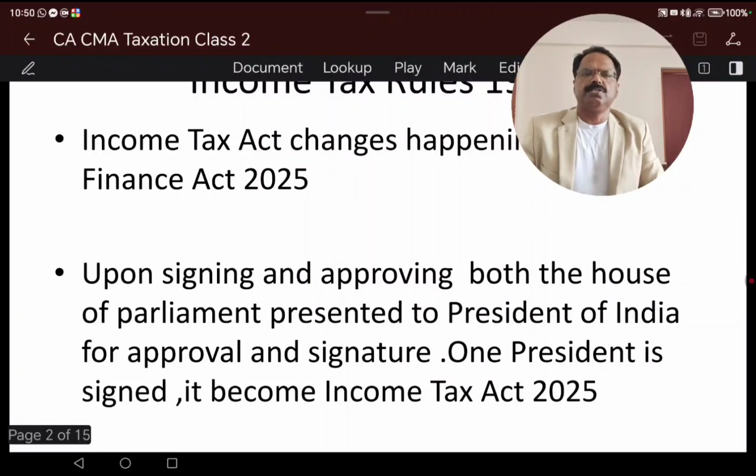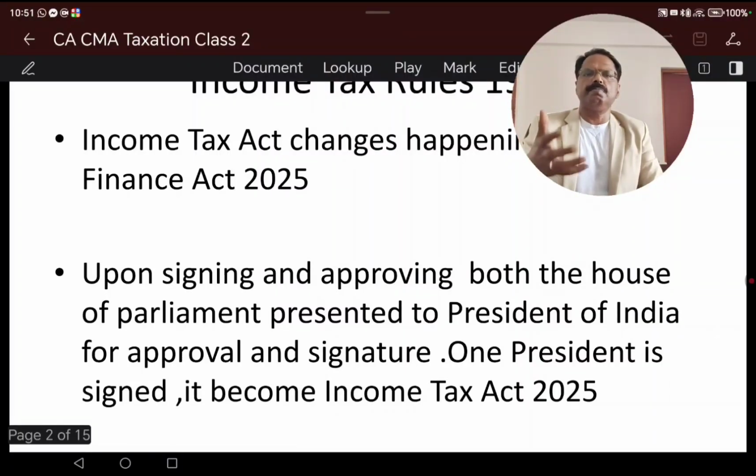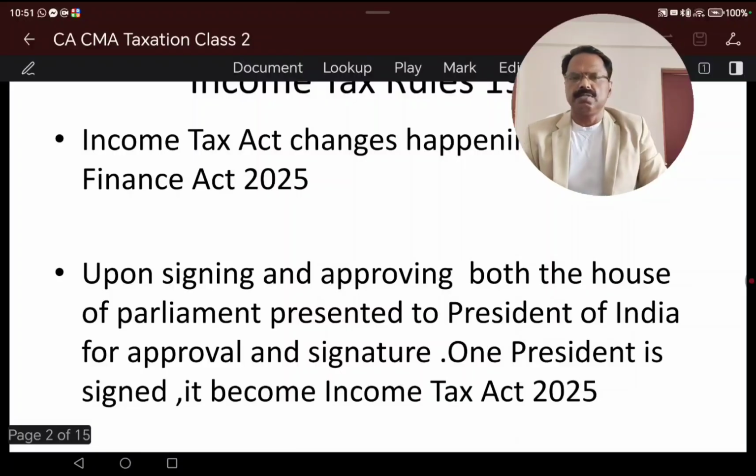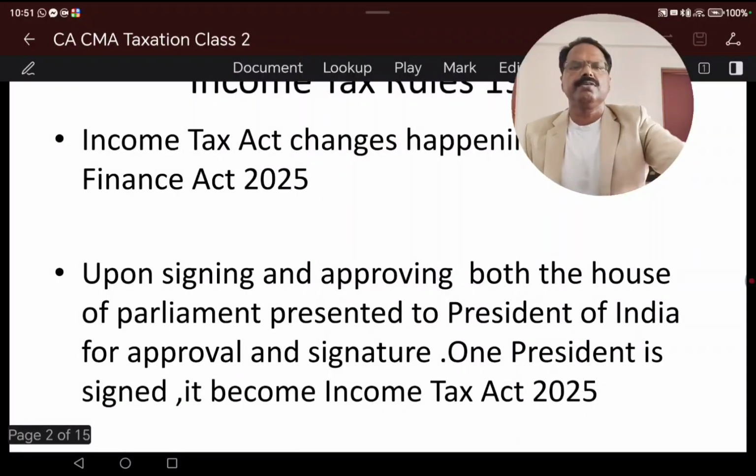For example, on 1st February 2025, the Finance Minister submitted the draft, and the draft was discussed in both Houses of Parliament. Once the government approved it, it became a bill, and after completion of the procedure in both Houses it goes to the President of India for signature. Once the President signs, it becomes the Finance Act.